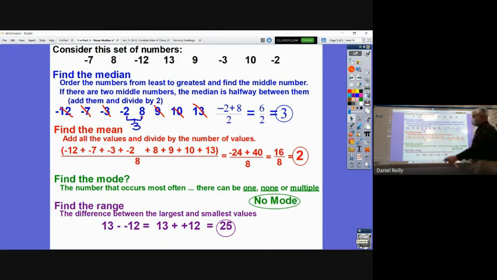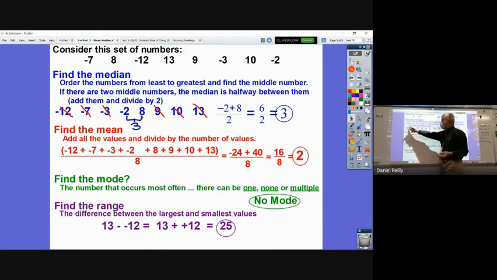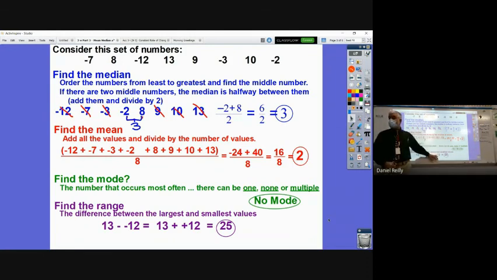So the difference from the smallest number to the largest number, if they're negative and positive like this, you're always going to add them together. 12 units to get to 0 and 13 units to get to 13. 12 plus 13 is going to be your range, 25. So that is a review of how to do mean, median, mode, and range with positive and negative numbers.